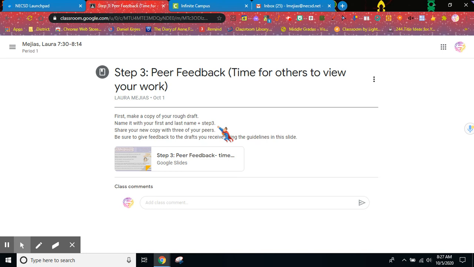So you will want to make sure that you go to that top right-hand corner of your document, click the blue share button, and type in the names of your peers, and just make sure that you are sending it to the correct person. Once you've done that, you're going to read one another's work, and you want to focus on some of these guidelines here.